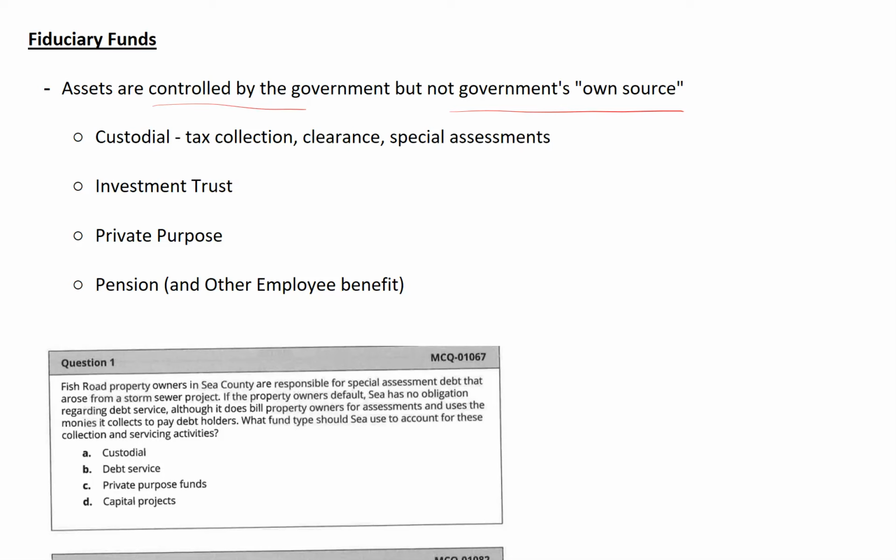Here you will see four major categories. One is the custodial fund, which in the textbook is called the agency fund. Another is the investment trust fund, then the private purpose trust fund, and the pension and other employee benefit trust fund. To remember it easily, the Baker book uses the acronym CIPPOE. C is for the custodial fund, I is for investment trust fund, P is for private purpose fund, and POE means pension and other employee benefit funds. So let's focus on the custodial funds.